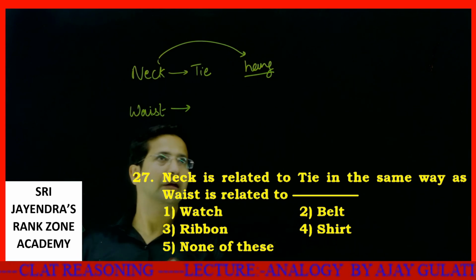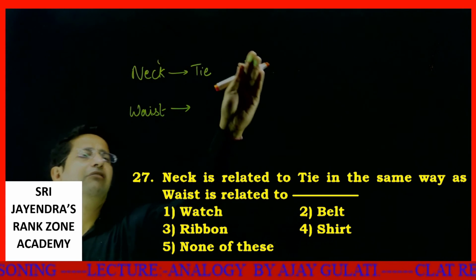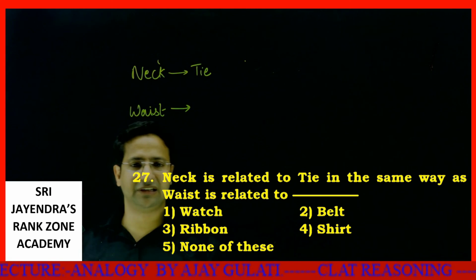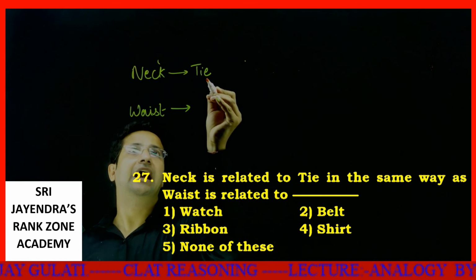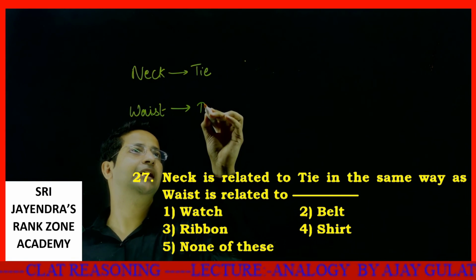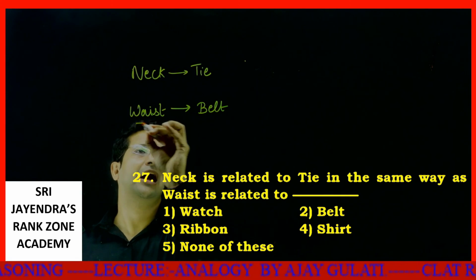Waist, let's leave it now, we don't need it. Waist is related to what? Waist is related to belt. Just as a tie is worn on the neck, similarly a belt is worn on the waist.